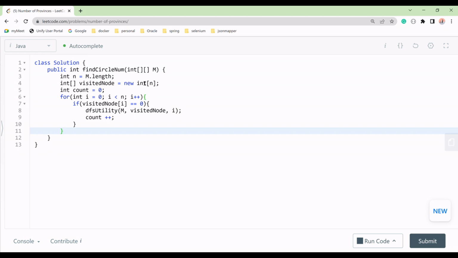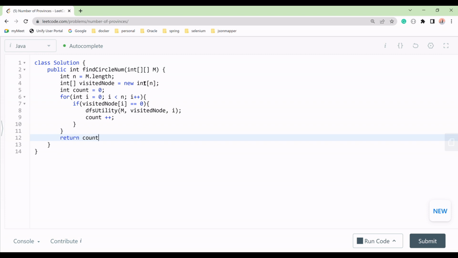Now one more thing we will do after the DFS utility, we'll do count plus plus, and finally after this for loop, we will return what? We will return our count, how many groups we have. Count group is a better name, so group plus plus, better count group. Got it?